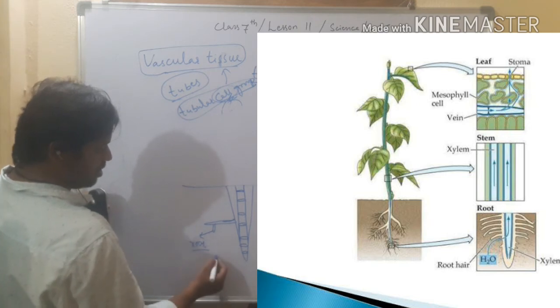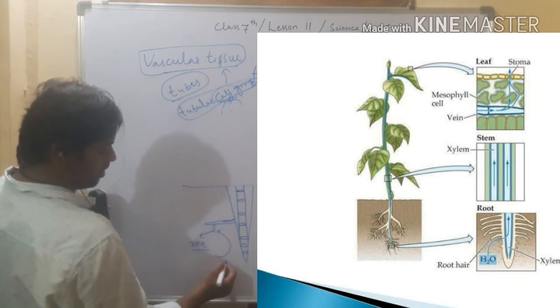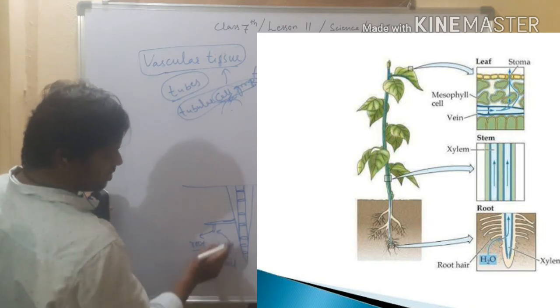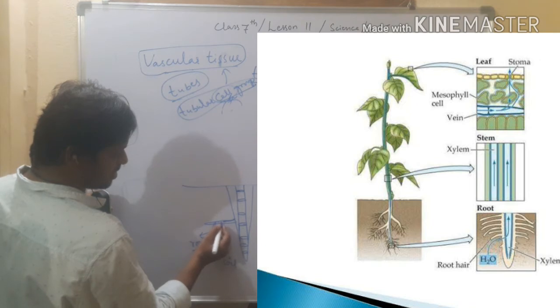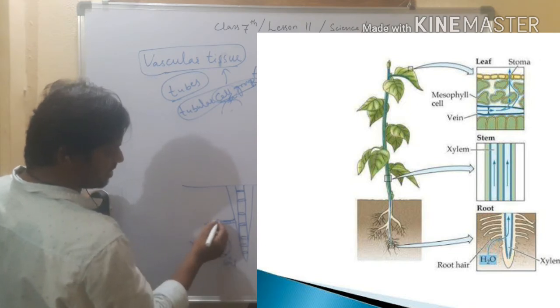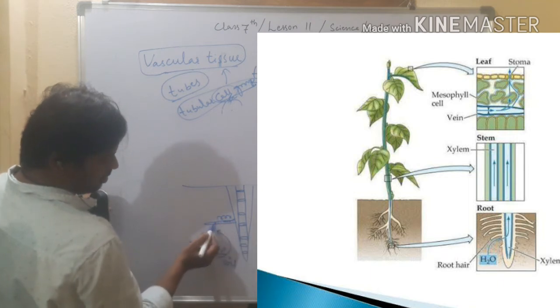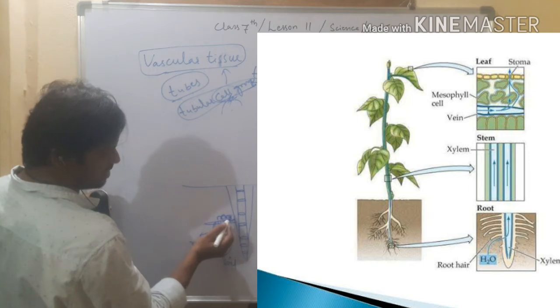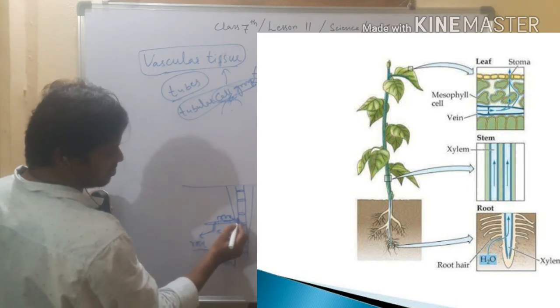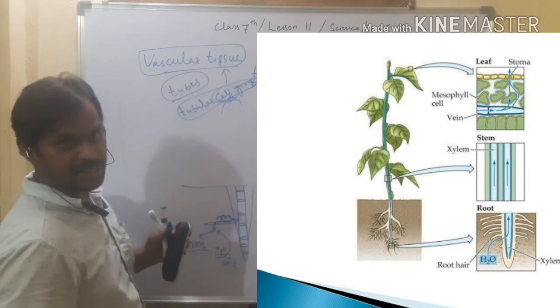First, the root hair takes the water from the soil. Now the root hair slowly sends the water to the neighboring cells. Are you getting it or not? From root hair to lateral root, cell by cell, and finally it sends it to the xylem.